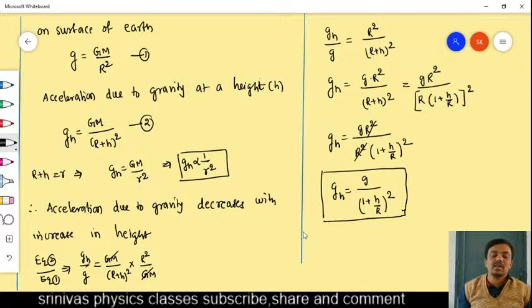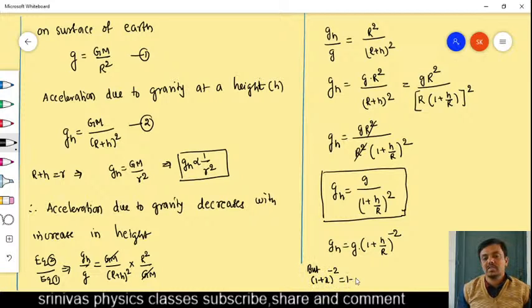I will take a special case. g_h is equal to g into (1 plus h by R) whole power minus 2. There is an expansion in mathematics. For example, (1 plus x) whole power minus 2: its expansion will be 1 minus 2x plus 3x square, something like this.